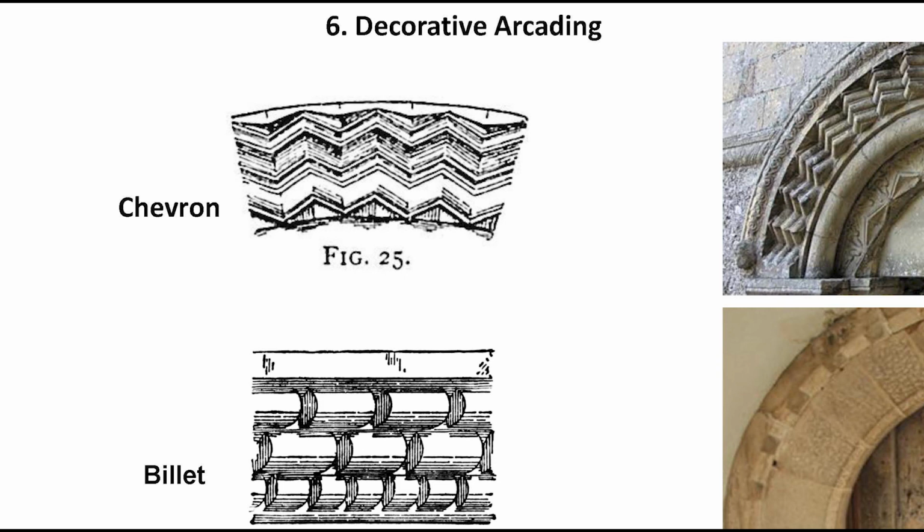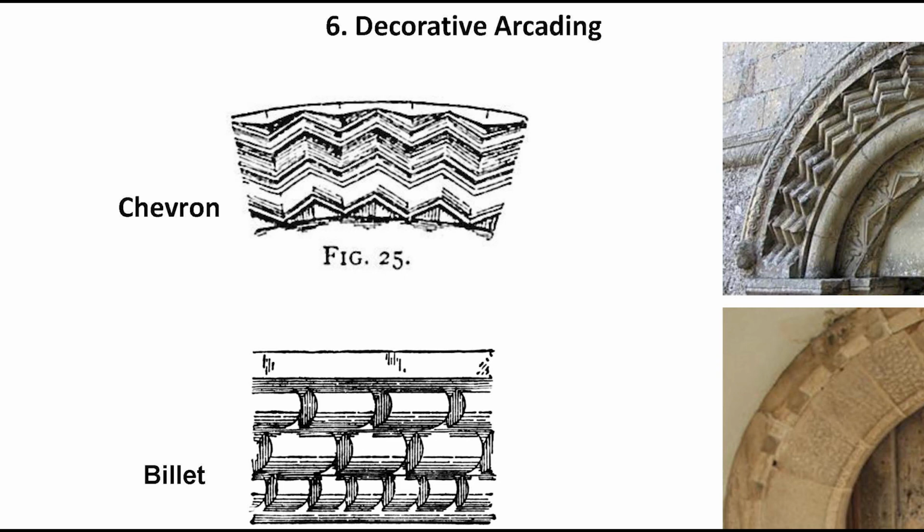These arcades were extremely ornate, and different types of moldings can be seen in the arcades. Some of them we will discuss now. First of them is the chevron. Chevron is a zigzag molding used extensively in Romanesque arches. The second one is billet. It is a molding that is formed by a series of circular or semi-cylindrical objects which more or less protrude like a tongue. They are disposed alternately with the notches in single or multiple rows.